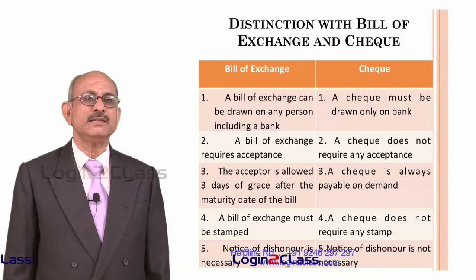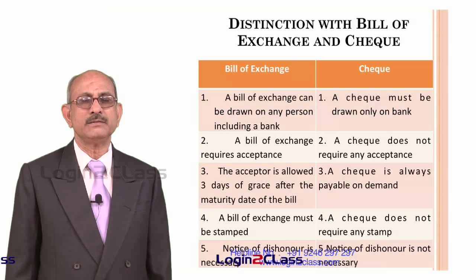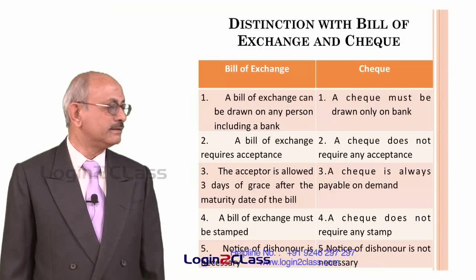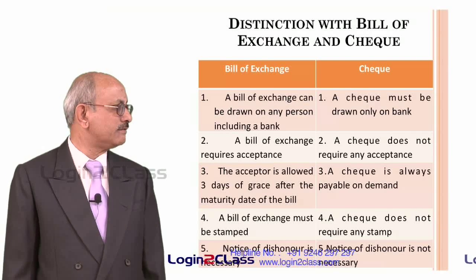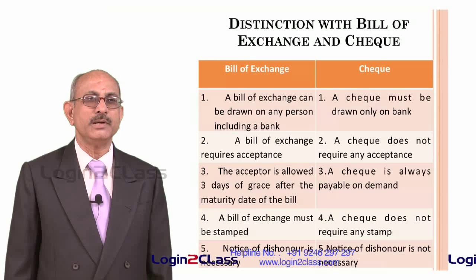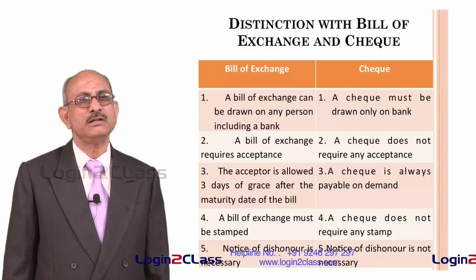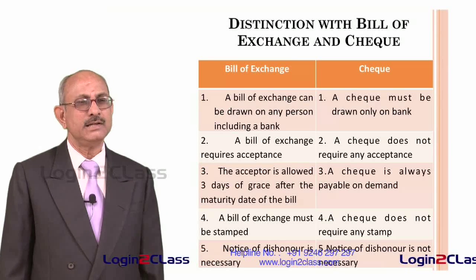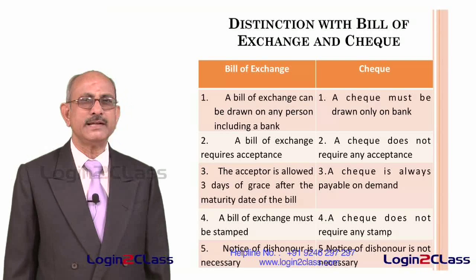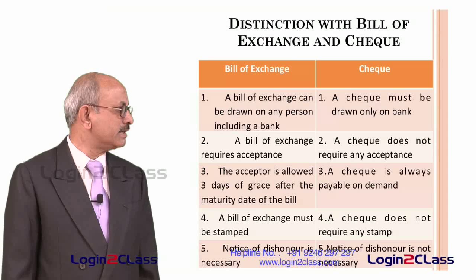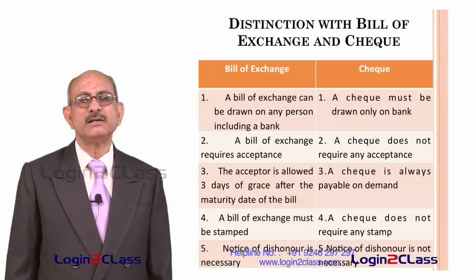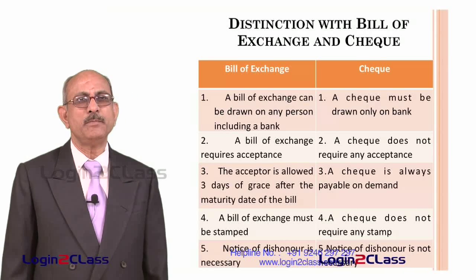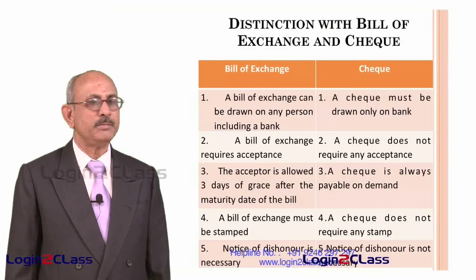A bill of exchange requires acceptance, whereas a check does not require any acceptance. There is no acceptance of the person who has to pay the money. The third point is the acceptor is allowed 3 days of grace after the maturity of the bill. So once the bill matures, there is a time given to the payer of the bill of exchange to pay the amount within a period of 3 days, and these 3 days are called the grace period. So there is always a grace period of 3 days in the case of a bill of exchange, whereas a check is always payable on demand. So the bank cannot say that they will pay after 3 days. As and when the check is presented, it should be paid subject to certain requirements being met.